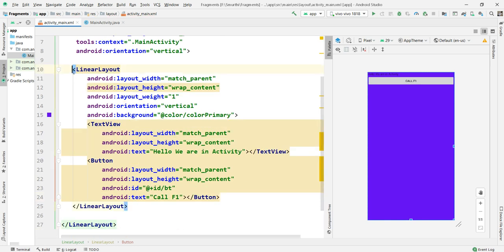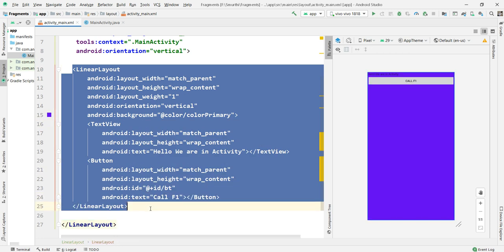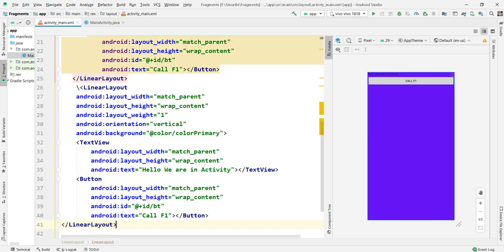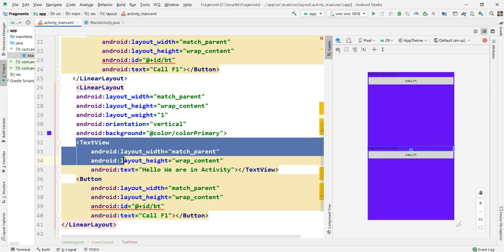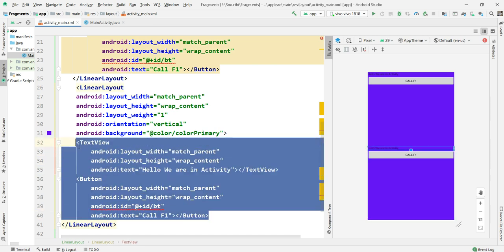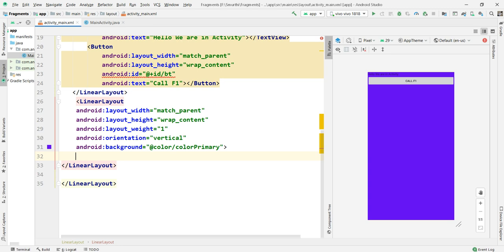Then again I want to replace this, so I replace that again here. But in this, I don't want these two; they will be replaced here.